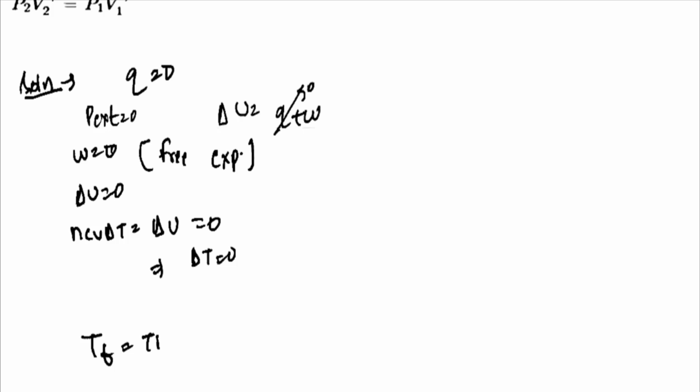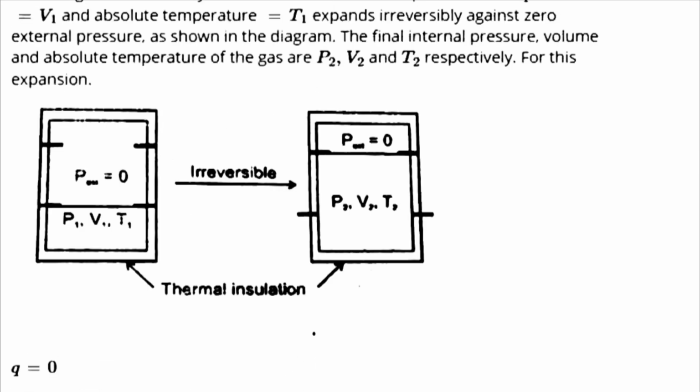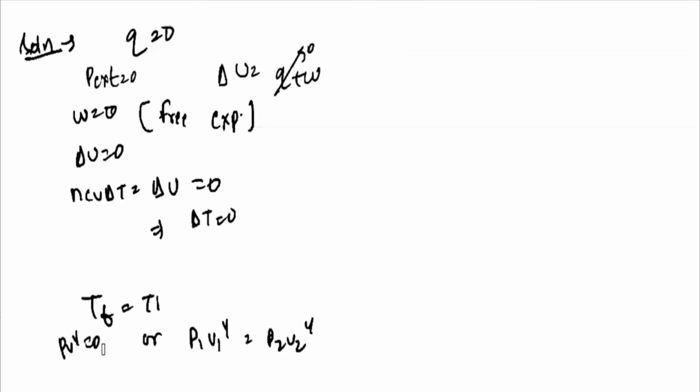And since the process is adiabatic, PV to the power gamma is equal to constant, or P1 V1 to the power gamma is equal to P2 V2 to the power gamma. So let's check the option. Option second is correct, and the last option is correct. So 3 options are correct.